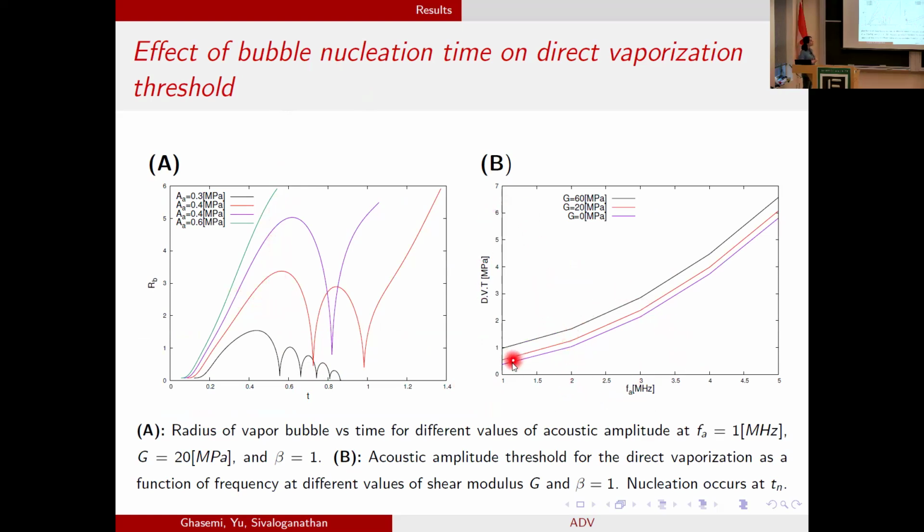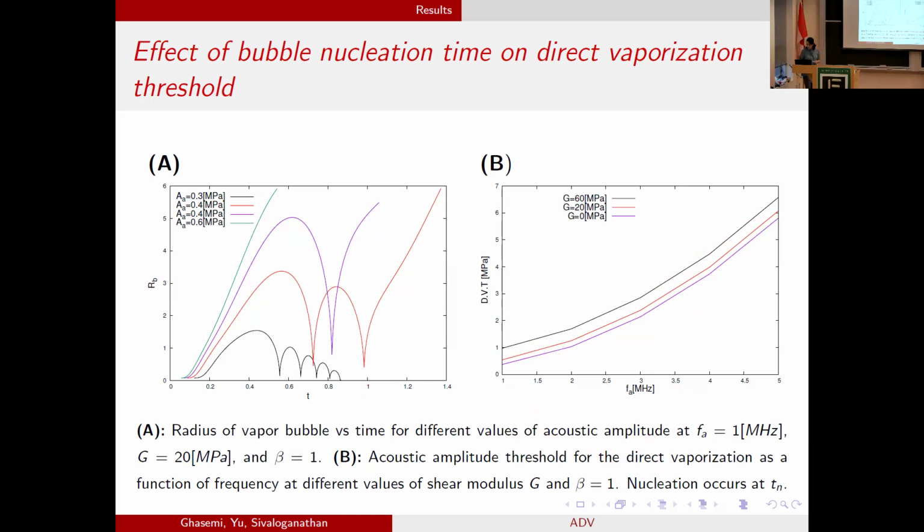And for direct vaporization also, you can see that there isn't that kind of increasing behavior. In the range of low frequency, it's happening at a lower pressure, much smaller than the previous case, because nucleation time is far from zero in this case. But in the range of high frequency, this is pretty close to the previous case when nucleation time is at zero, because again, nucleation time and zero are kind of close together.